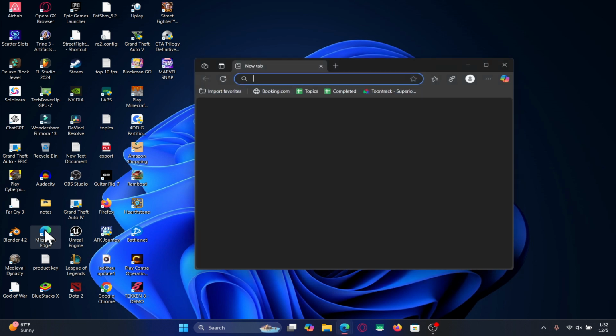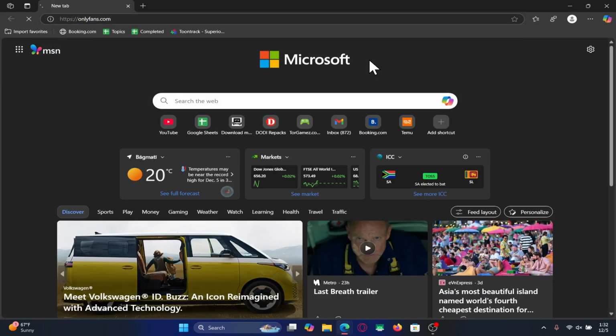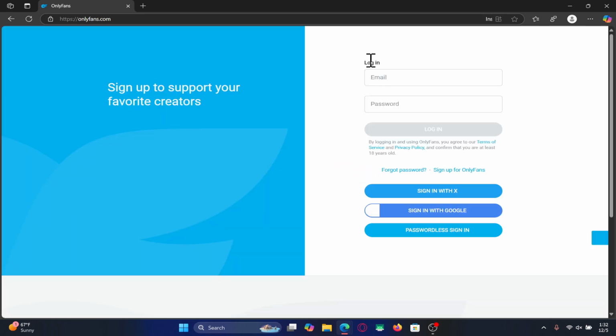First of all, open up your web browser and then in the address bar, type in onlyfans.com and press enter. You will now be taken into the official Onlyfans website. Now, directly on the homepage, you will see the login section. Now, if you directly end up within the homepage, then this also means that your internet connection is working just fine. So whatever login issue you will face will definitely not be because of a weak internet connection.